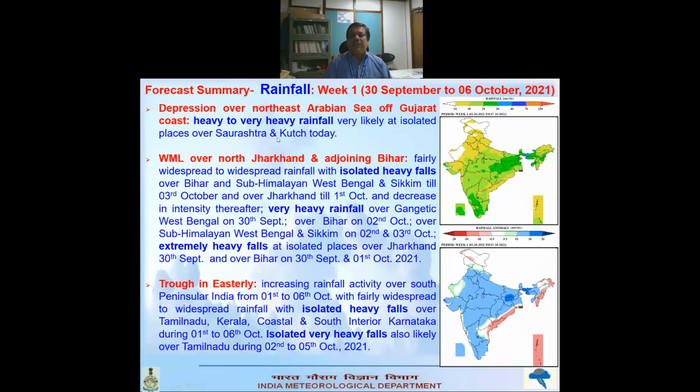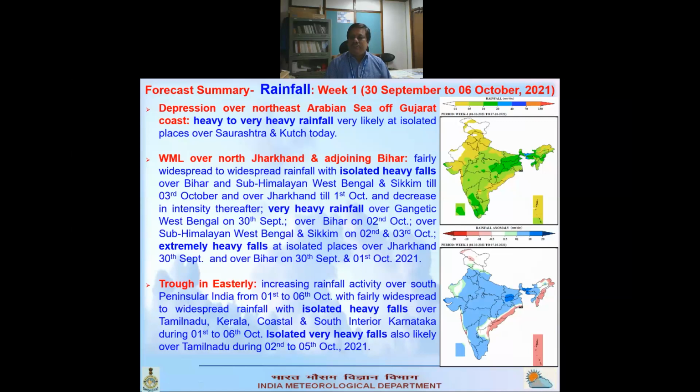The depression which is still there will be giving weather for today only over the Gujarat and Saurashtra Kutch region, but then it will not be producing any weather over this region. But the Wilmot low which is there over North Jharkhand and Bihar will be giving rainfall over Jharkhand, West Sub-Himalayan West Bengal, Bihar and Sikkim till 3rd October. Over Jharkhand it will be up to 1st October, then it will be decreasing.